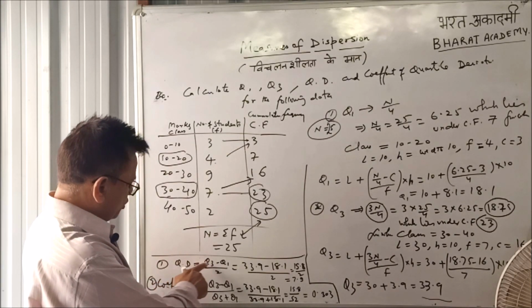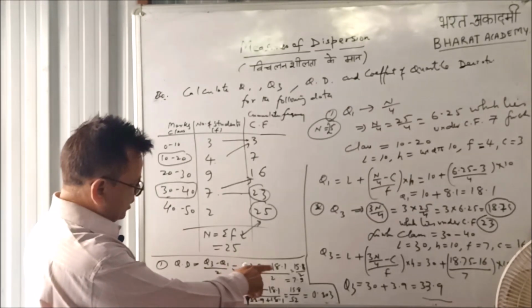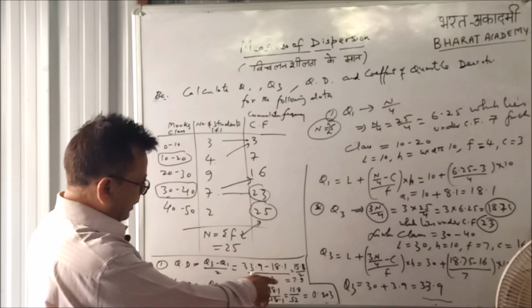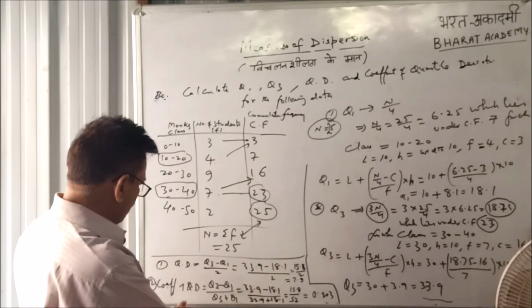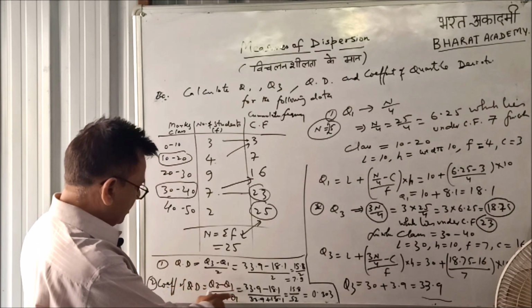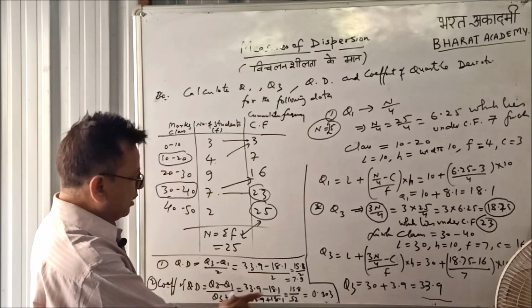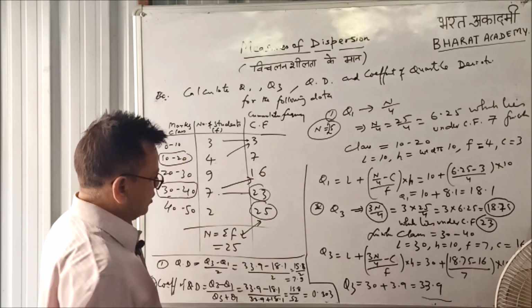Quartile deviation is Q3 minus Q1 upon 2. Q3 is 33.9 minus 18.1 upon 2. This is 15.8 upon 2. This is 7.9. Coefficient of quartile deviation is Q3 minus Q1 upon Q3 plus Q1. Put these values of Q1 and Q3 over here. We get the coefficient of quartile deviation